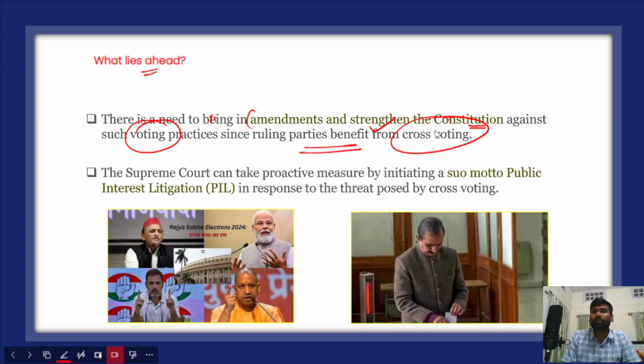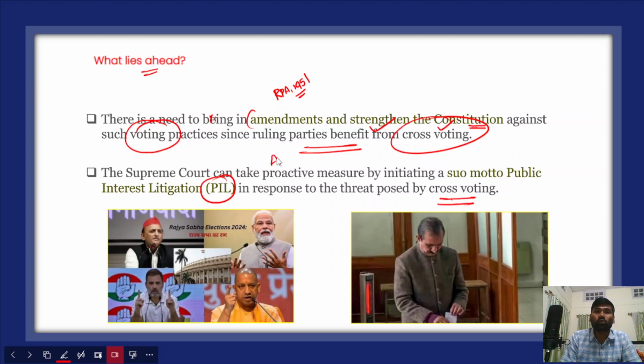For this purpose, we must amend the constitution and strengthen it. We should also amend the Representation of People Act of 1951 to prevent cross voting. Secondly, the Supreme Court can take it up as a suo motu public interest litigation, because cross voting poses a threat to democracy. In this context, the Supreme Court can intervene.